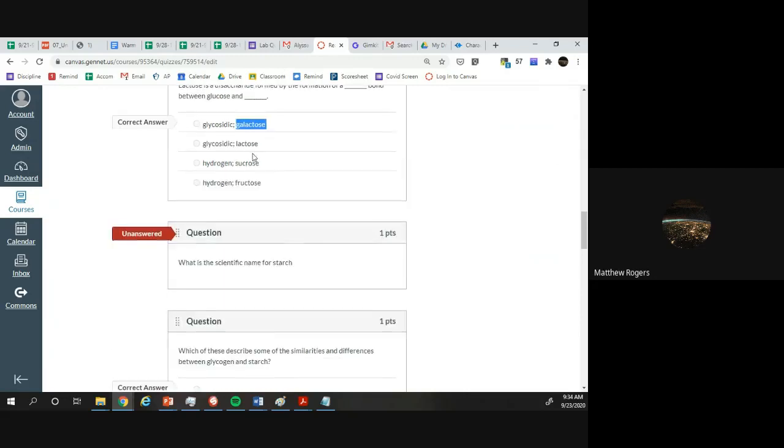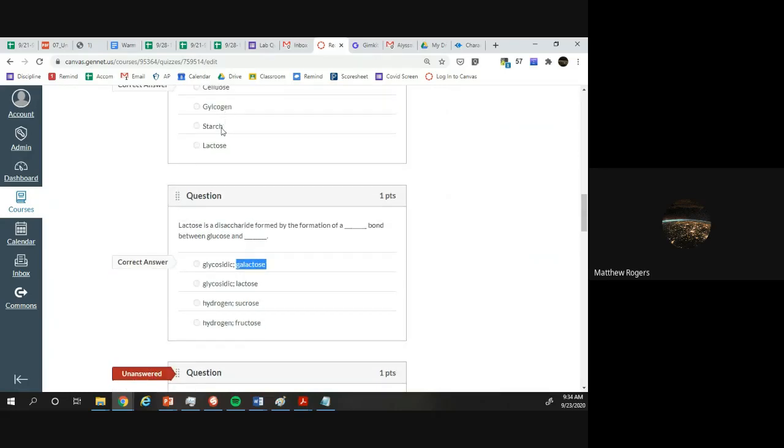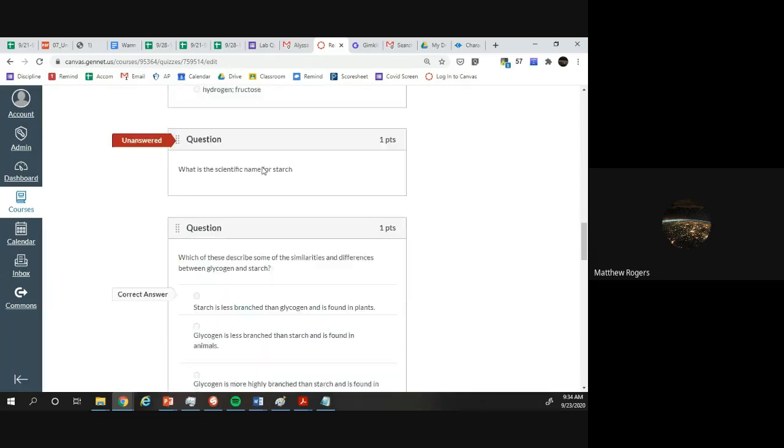You'll see almost every sugar ends with OSE, unless they're the common names like glycogen and starch, the common names for different sugars, like amylose for starch and glycogen. I can't remember what the scientific name is for glycogen. No one ever asked that question. I can't remember what it is at this point.